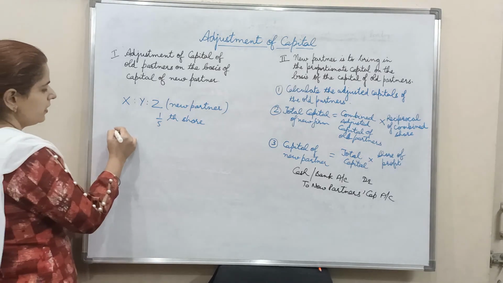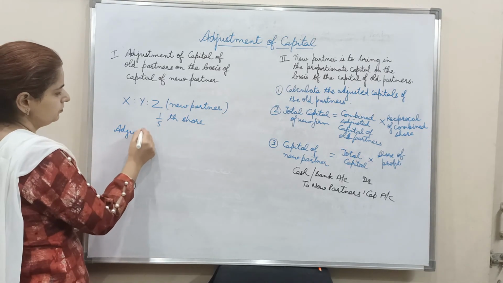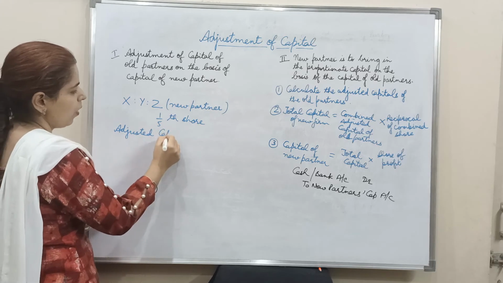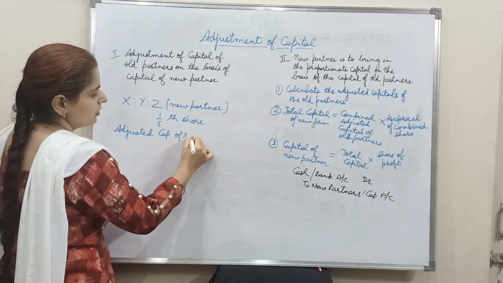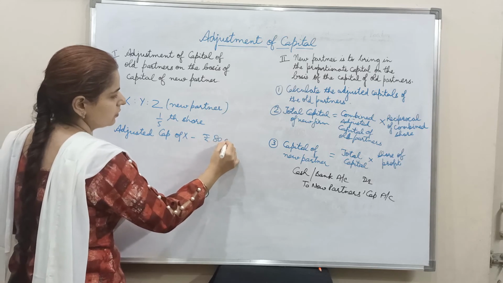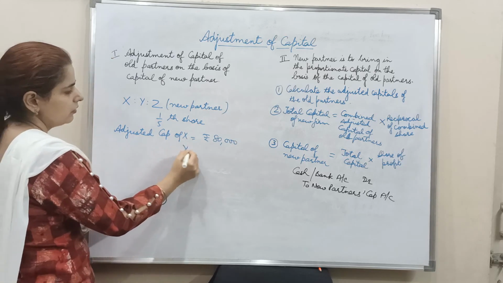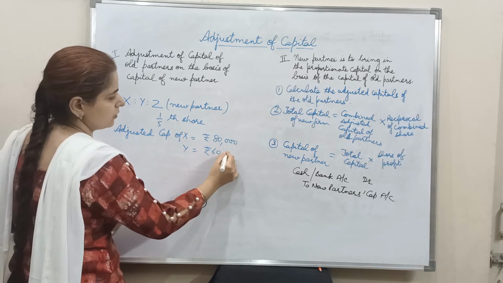Suppose adjusted capital of X is rupees 80,000 and Y is rupees 60,000.